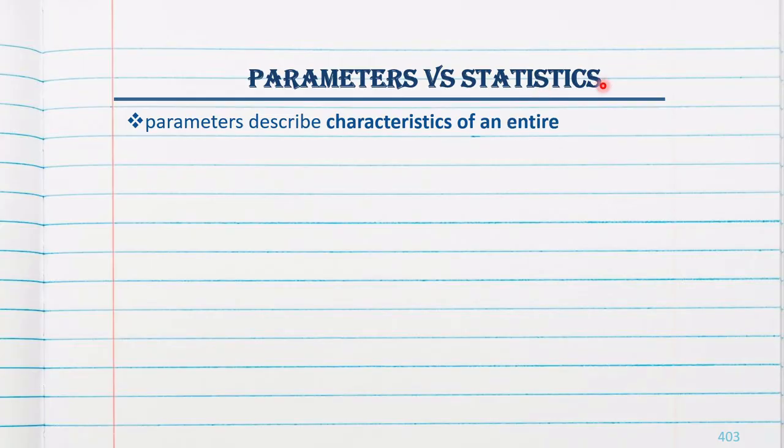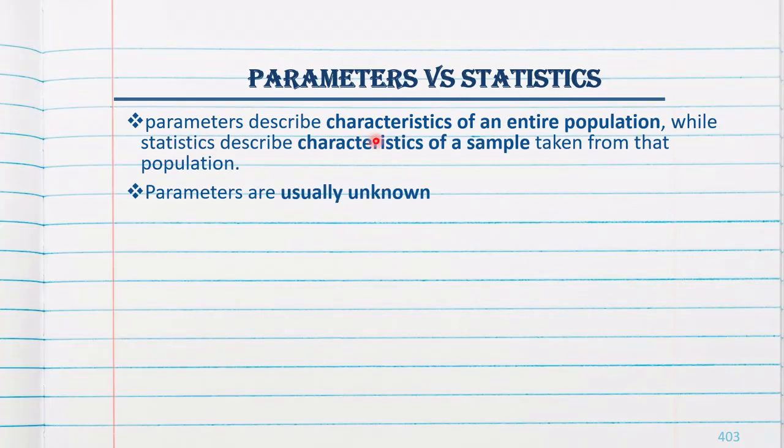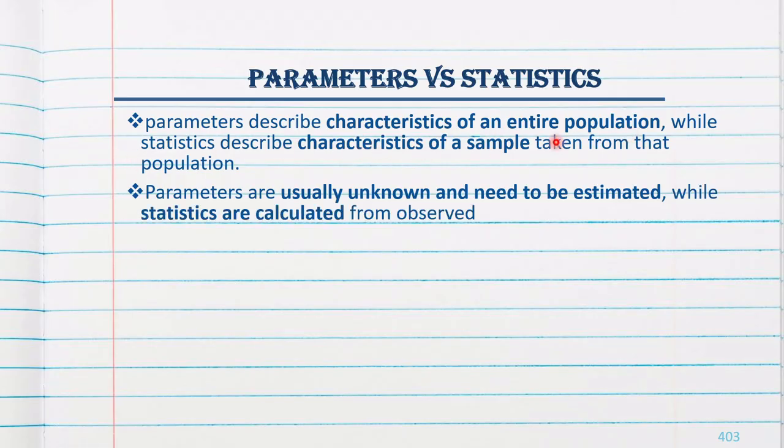Parameters versus statistic. Parameter describes characteristics of an entire population, while statistic describes characteristics of a sample. Statistics means it is samples. Yes, yes. Statistics sample taken from that population.